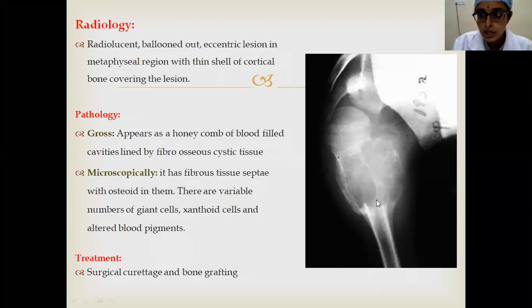In that there will be altered blood pigments because they are long standing, the blood will be there. There will be hemosiderin and other pigments. Xanthoid cells are also seen. Treatment is surgical curettage and stabilizing the bone with bone grafting, and if necessary some fixation should be done. Fixation, always remember, in case of a bone tumor will not alter the pathological process. It will only give support to the bone.